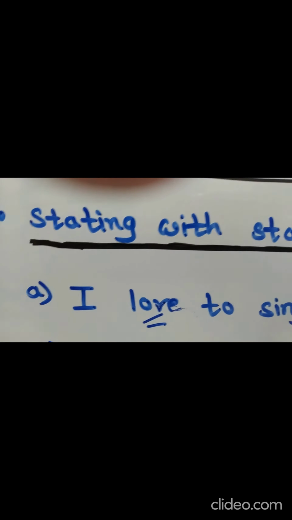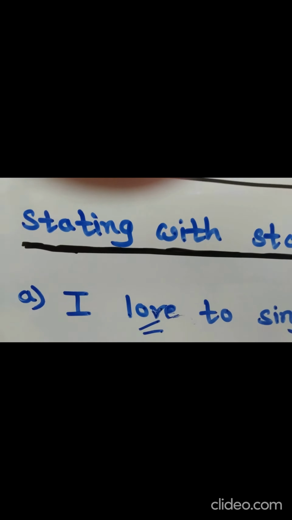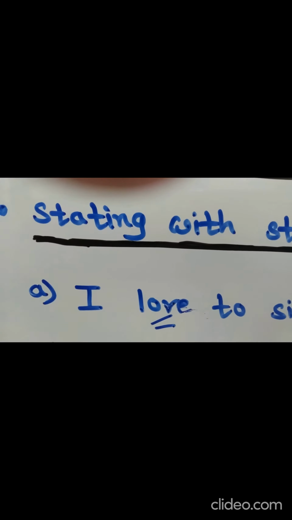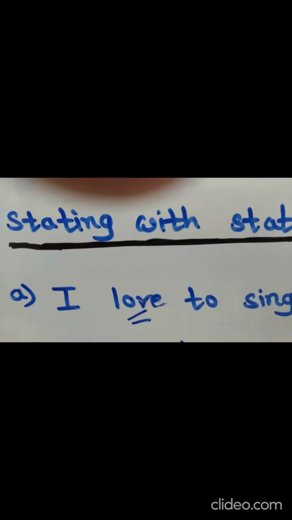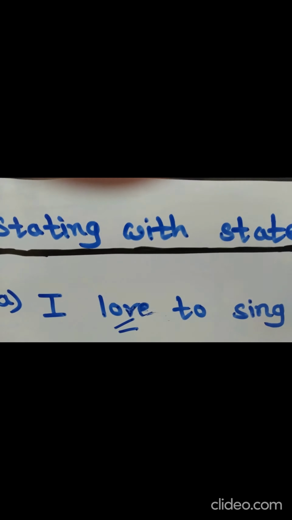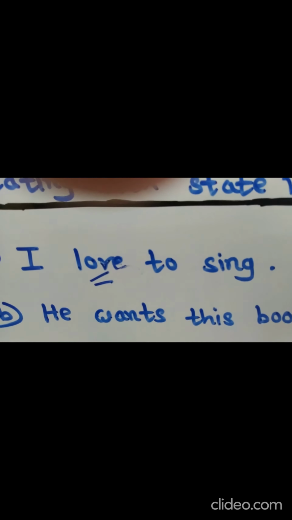It does not refer to an activity, because an activity is something that you can do physically, but you can't love physically. It is a feeling or emotion, so it is a state verb, and here simple present tense is used. Because when a sentence is stated by a state verb, simple present tense must be used. Clear? The next example is he wants this book.